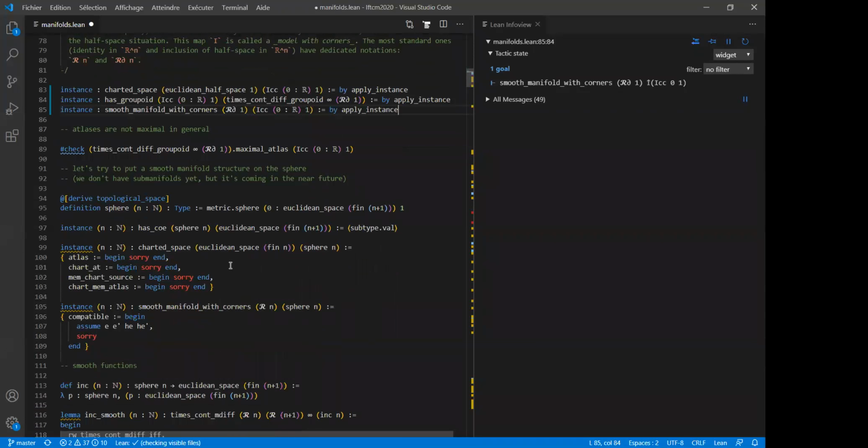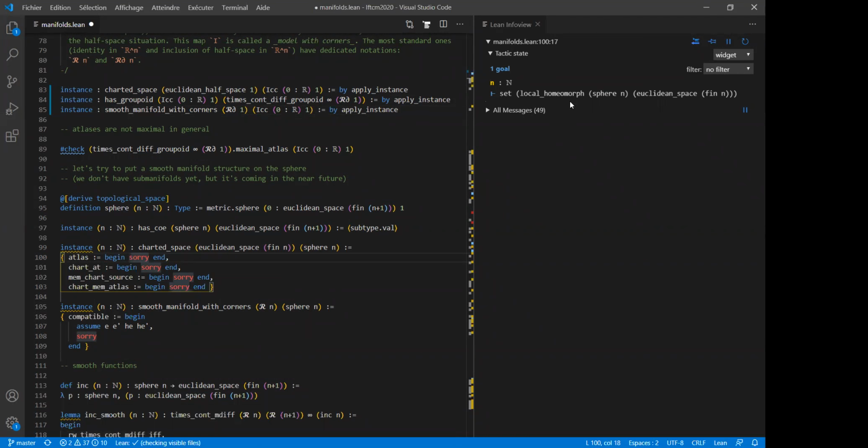And then what do you need if you want to construct on the sphere in Rn+1, the n-dimensional sphere, a manifold structure modeled on Rn, the Euclidean space? That's what it means. So you need four pieces of data. You need the atlas. What is an atlas? An atlas is just a set of local homeomorphisms from your sphere to the Euclidean space. So that's what you expect.